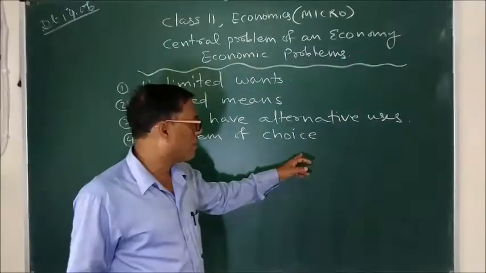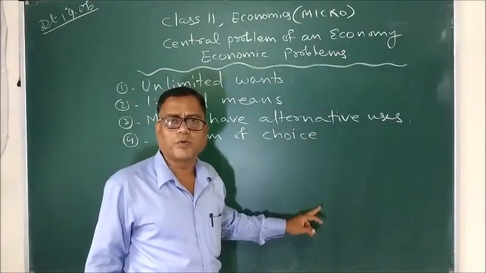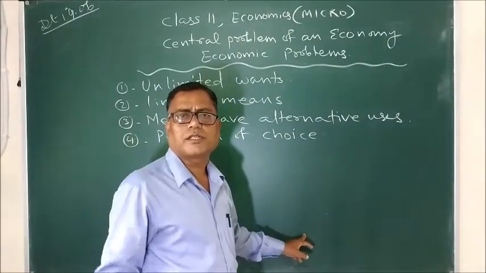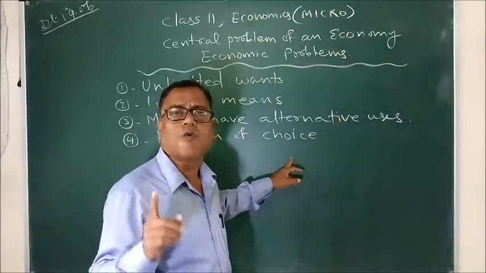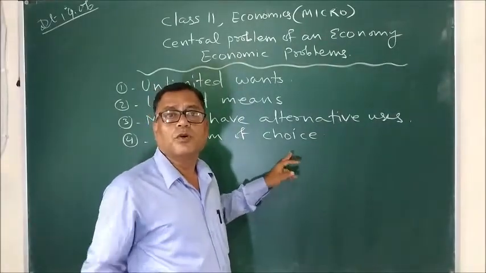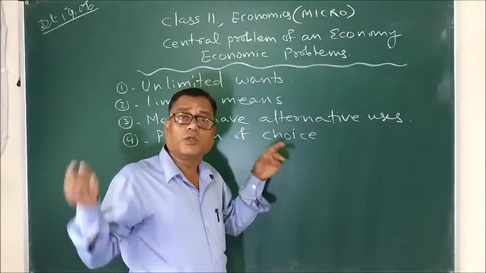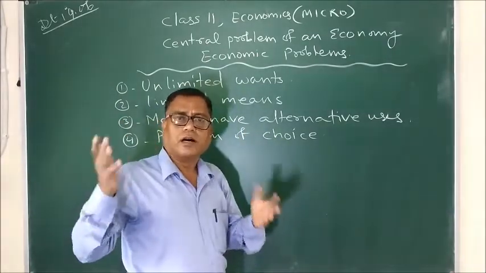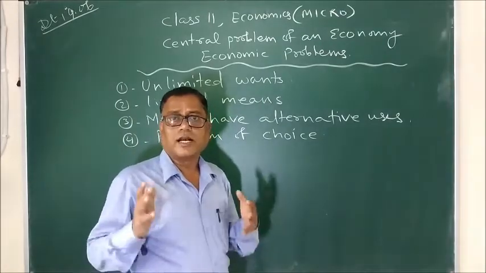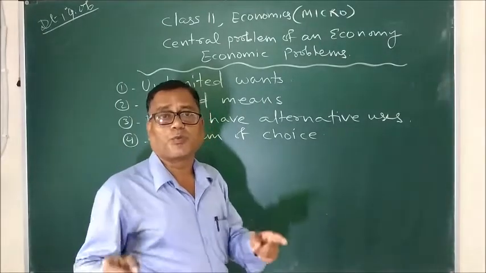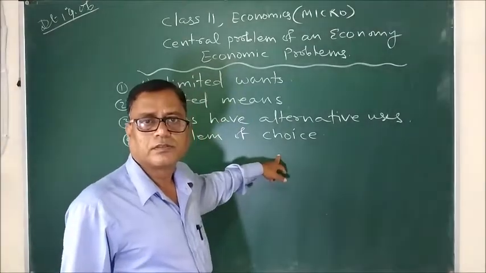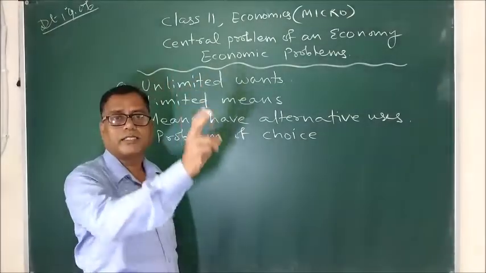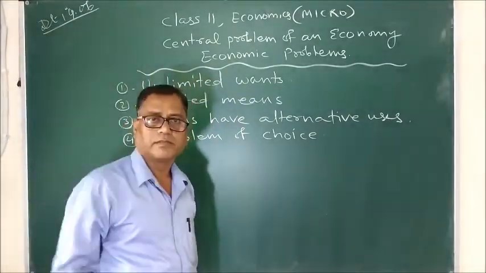For example, we have want 1, want 2, want 3, want 4, want 5. 5 different wants we have, but with our limited resources, we can satiate only one want. So we have to give priority to only those wants that are more important, or the want that needs to be satisfied first. Thus, we have to shortlist our wants and arrange them according to their priority.